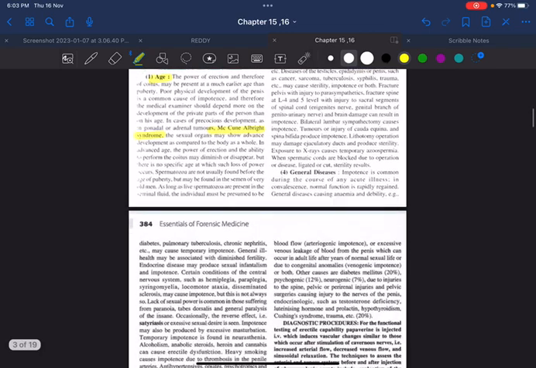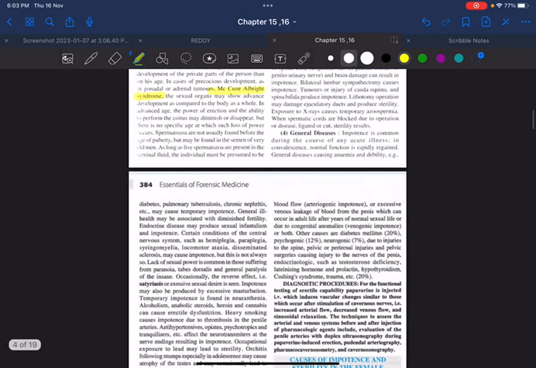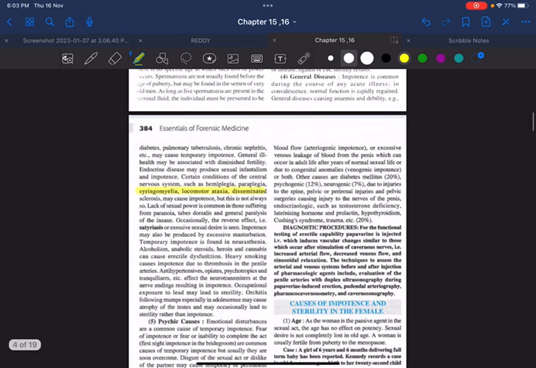Or any general illness. What are the general illnesses? For example, any conditions of the central nervous system like hemiplegia, syringomyelia. And remember, there is a condition called satyriasis. What do you mean by satyriasis? It is excessive sexual desire. All these terms are important. They are very frequently asked as MCQ questions.